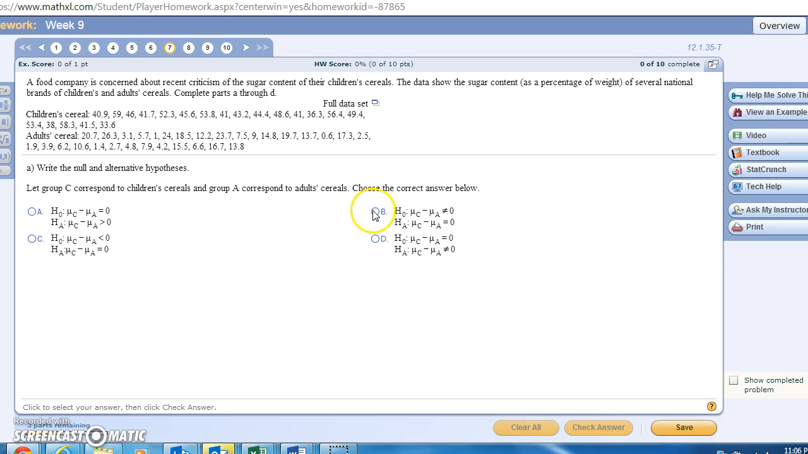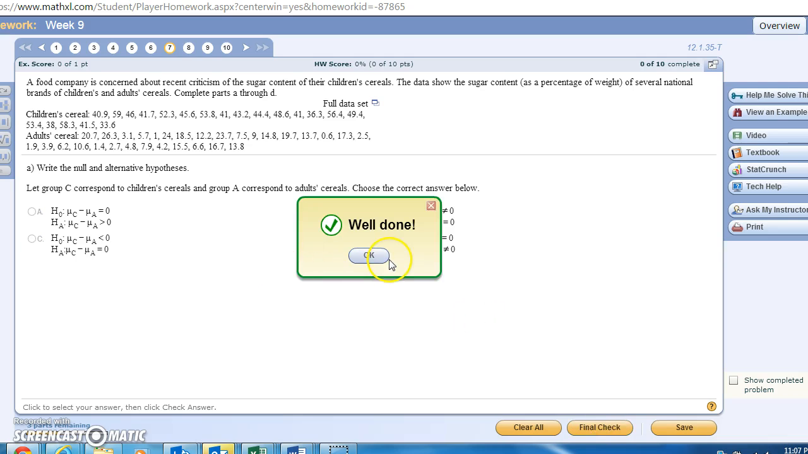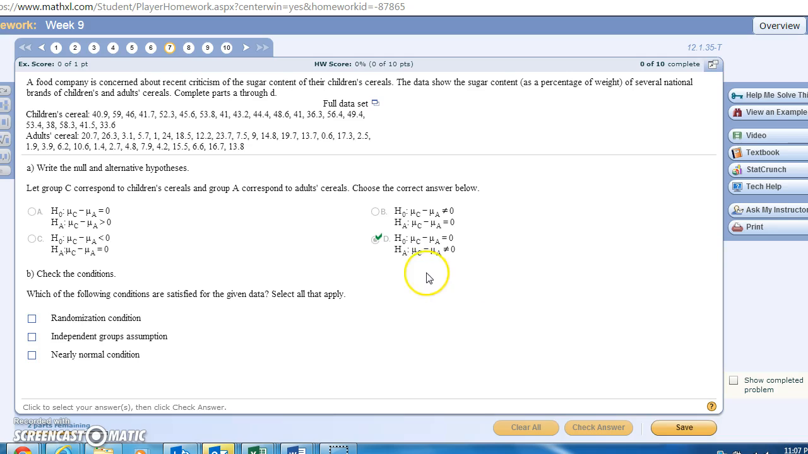So we choose the data set that corresponds to that assumption. We have D in this instance, and check answer. Get a well done. So now we move on to part B.